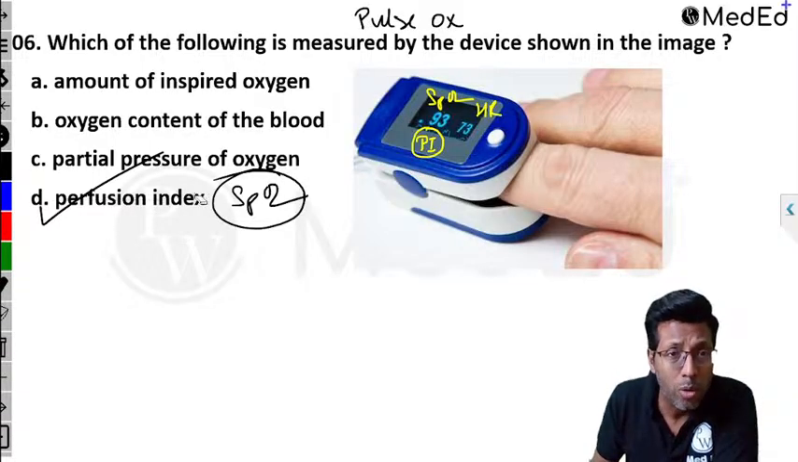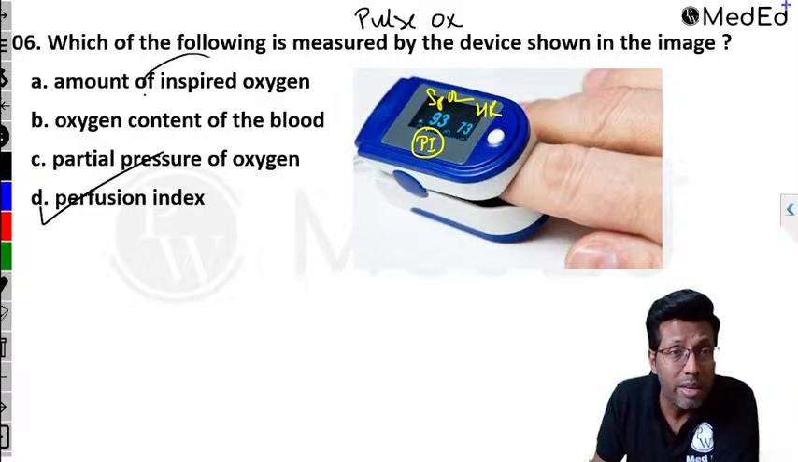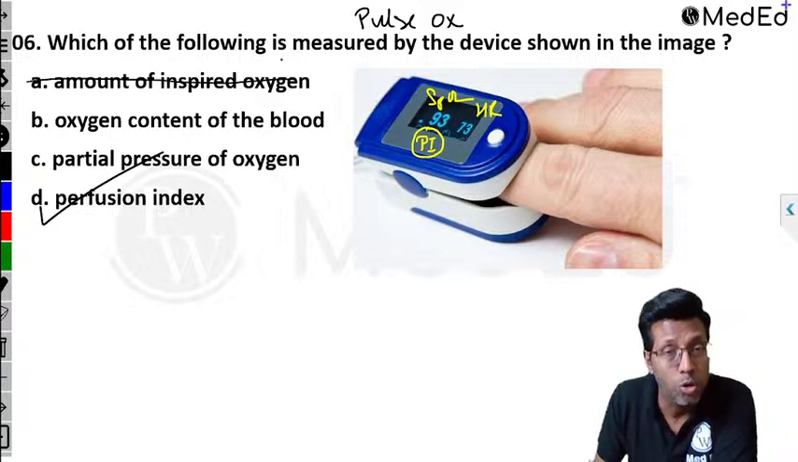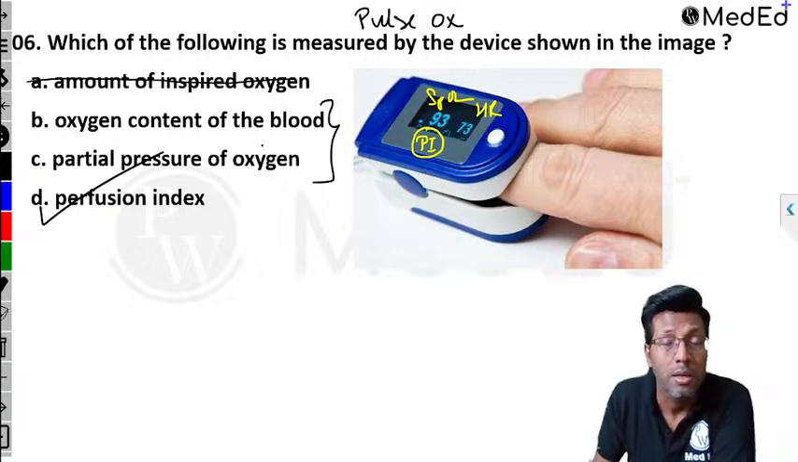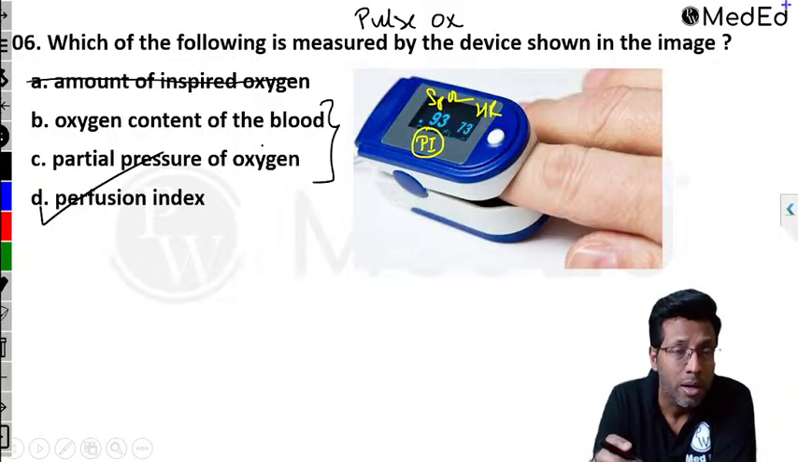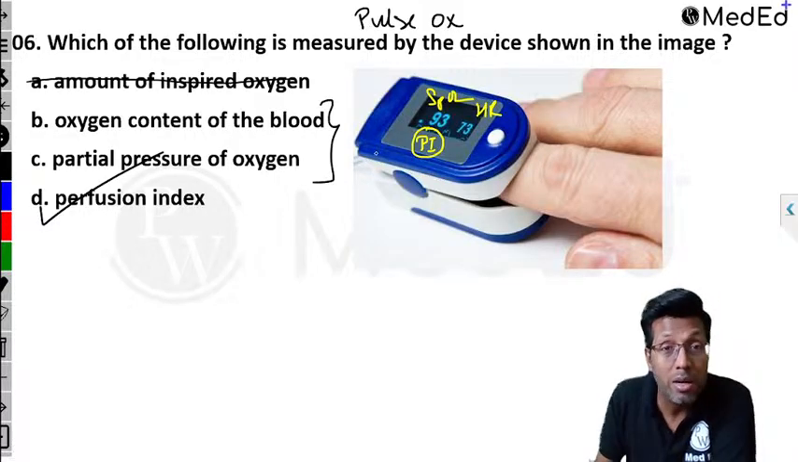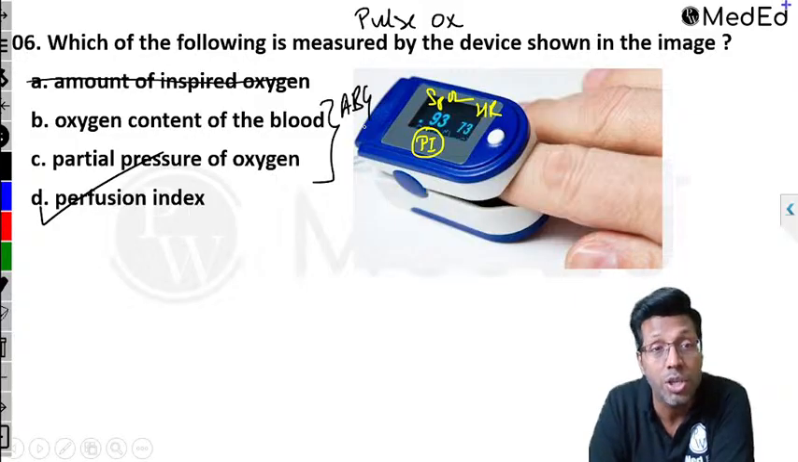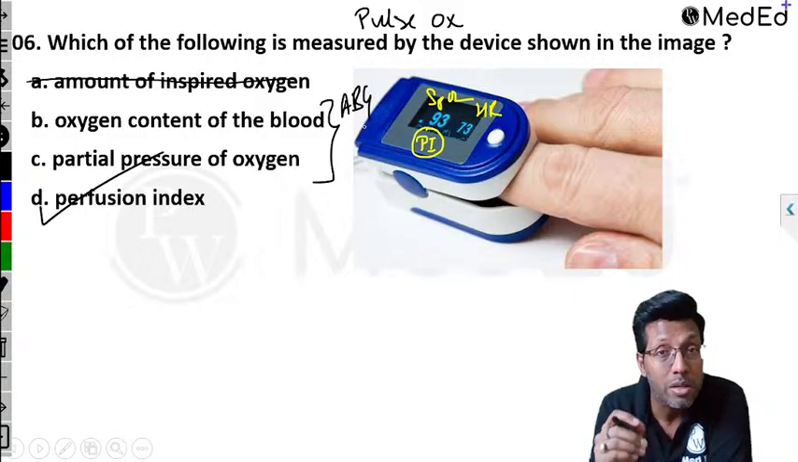Now, to think about it, remember, amount of inspired oxygen, you will never get it. So no one gave a correct answer over here, which is correct. You people got confused between B and C. Oxygen content of the blood and partial pressure. Remember, these two you get to know only by the arterial blood gas, ABG. You will not get to know from the pulse oximeter.